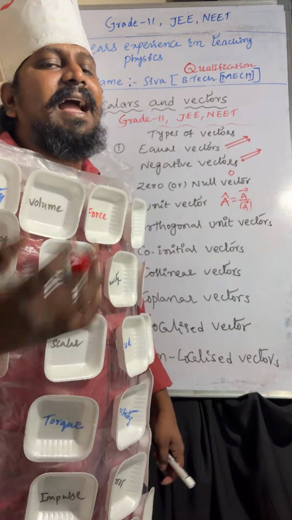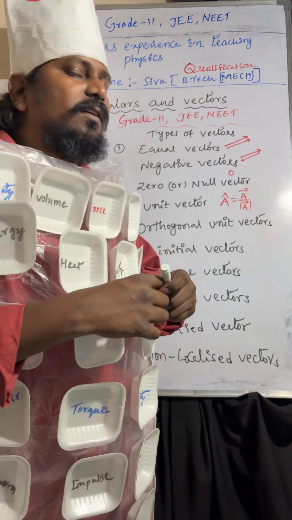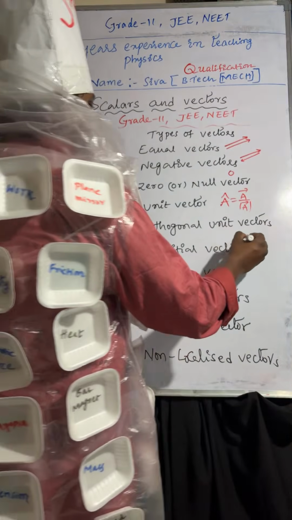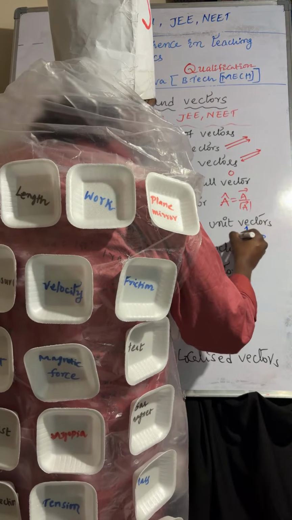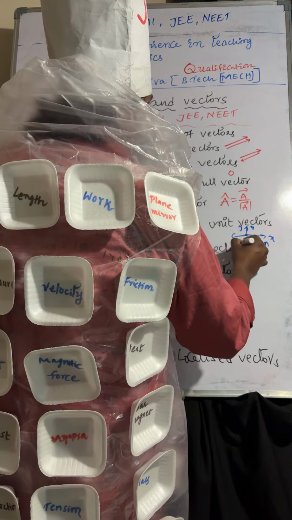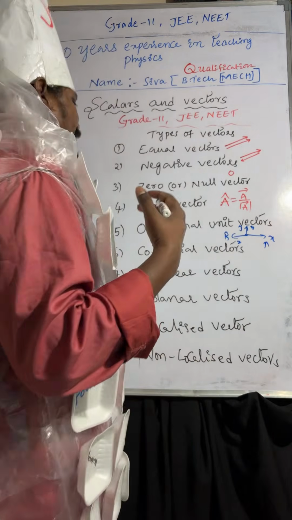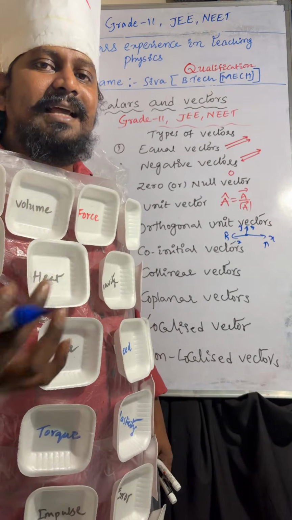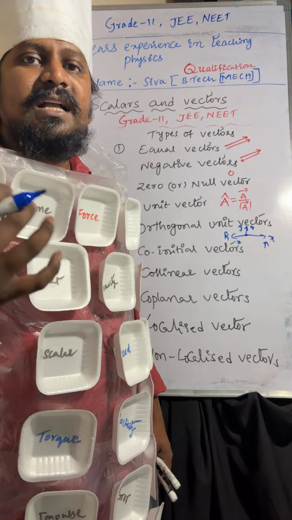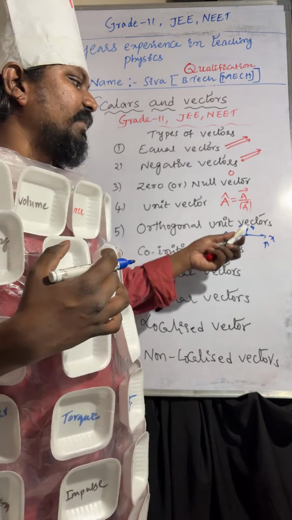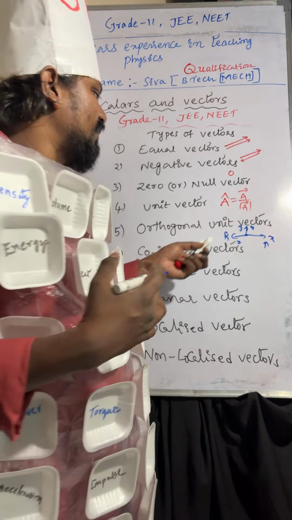So the unit vectors acting along the orthogonal axis. If you take unit vectors along the x-axis, y-axis and z-axis: along the x-axis i cap, along the y-axis j cap, along the z-axis k cap. So i cap, j cap, k cap are the unit vectors acting along the x-axis, y-axis and z-axis. Understood or not? So those are the unit vectors acting along the orthogonal axis.